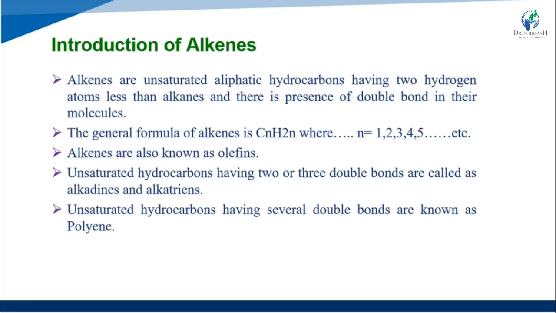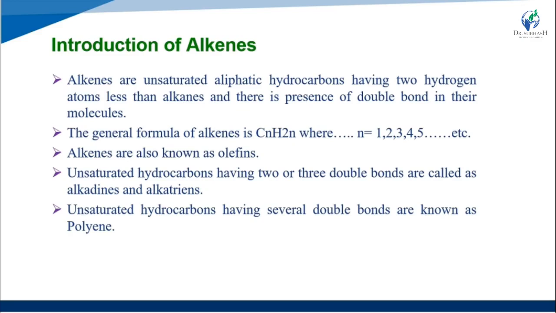The general formula of the alkene is CnH2n, where n equals 1, 2, 3, 4, 5. Alkenes are also known as olefins, that is the second name of alkenes. Unsaturated hydrocarbons having 2 or 3 double bonds are called alkadienes or alkatrienes. If 2 double bonds are present, it is called an alkadiene, and if 3 double bonds are present, it is called an alkatriene.